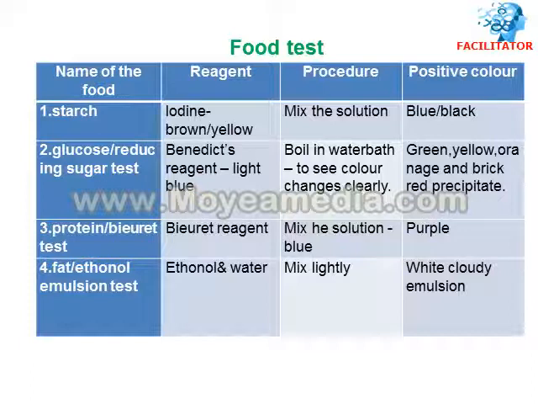Then what we see is a white cloudy emulsion forming, meaning water goes down and the fat emulsion floats on the water. That is the positive test for fat. So in these food tests we are seeing starch, glucose (also called reducing sugar), the protein test (also called the Biuret test), and the fat test (also called the ethanol emulsion test). So we are seeing four food tests, the reagents and the